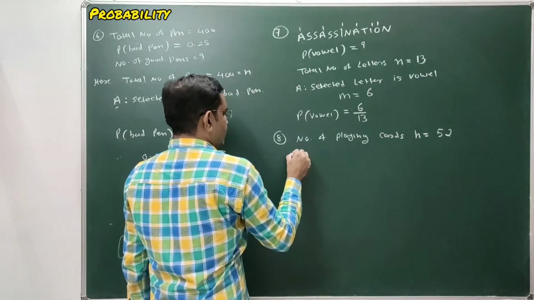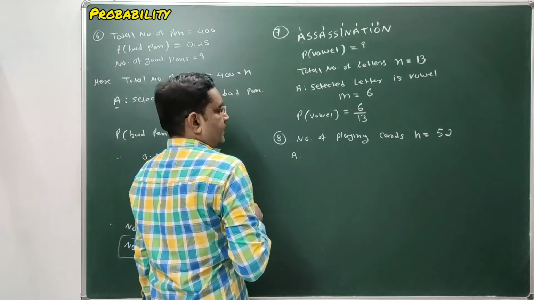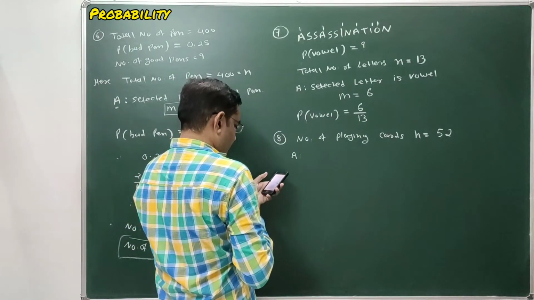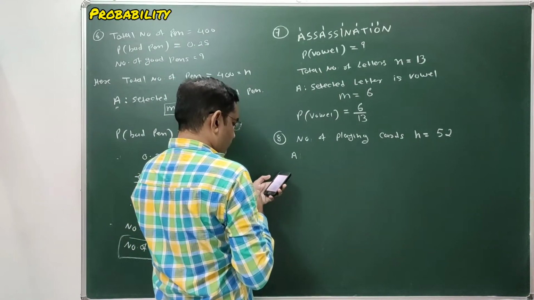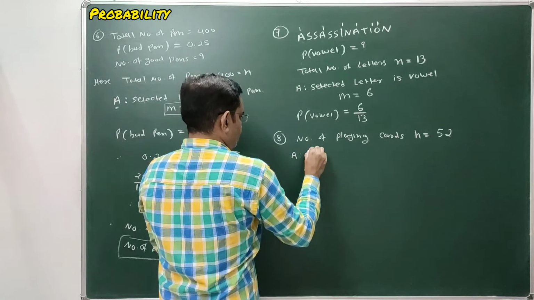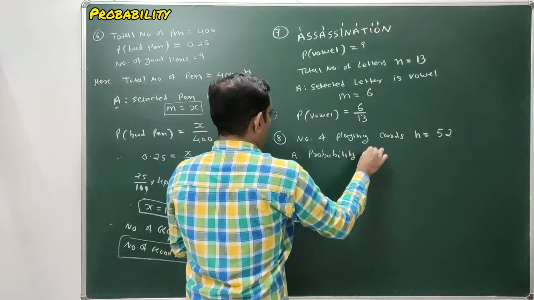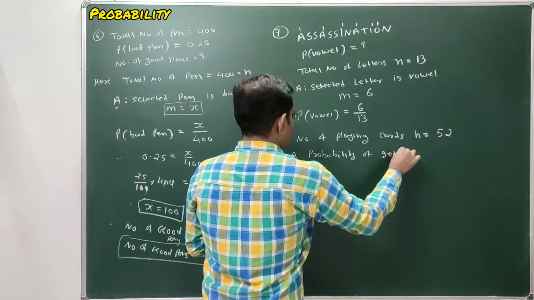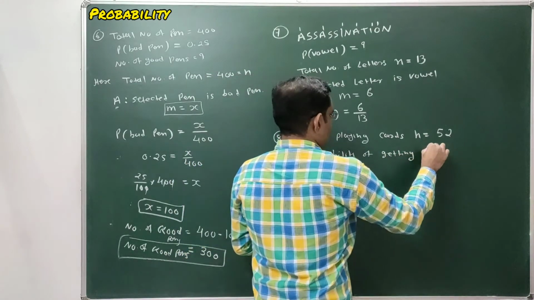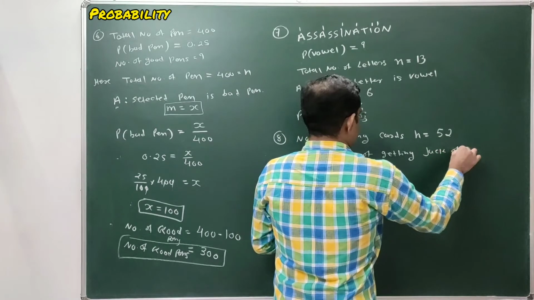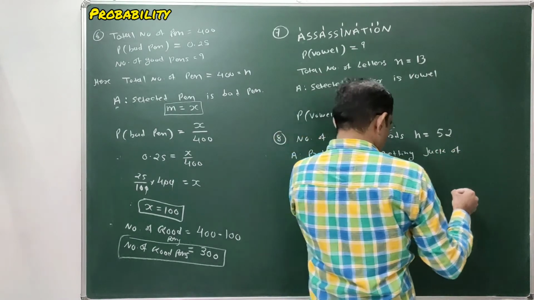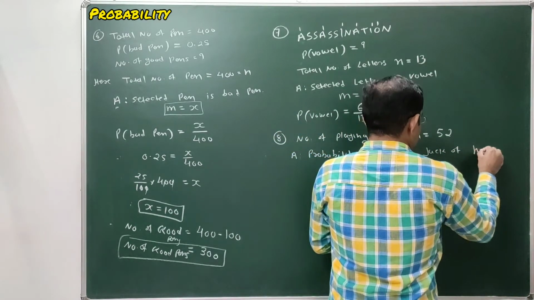And our event is that the selected card is the Jack of Hearts.